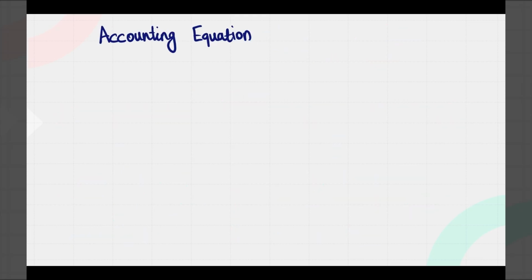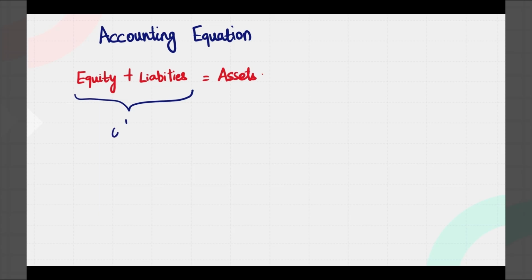Moving on to the accounting equation, equity plus liabilities is equal to assets. So now what is this equity plus liabilities? It is nothing but whatever the entity owes to outsiders. It could be either outside third parties or it could be the owners of the company or the entity.